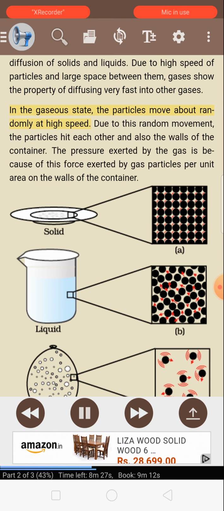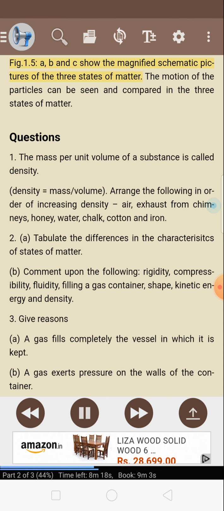In the gaseous state, the particles move about randomly at high speed. Due to this random movement, the particles hit each other and also the walls of the container. The pressure exerted by the gas is because of this force exerted by gas particles per unit area on the walls of the container. Fig. 1.5 A, B, and C show the magnified schematic pictures of the three states of matter. The motion of the particles can be seen and compared in the three states of matter.